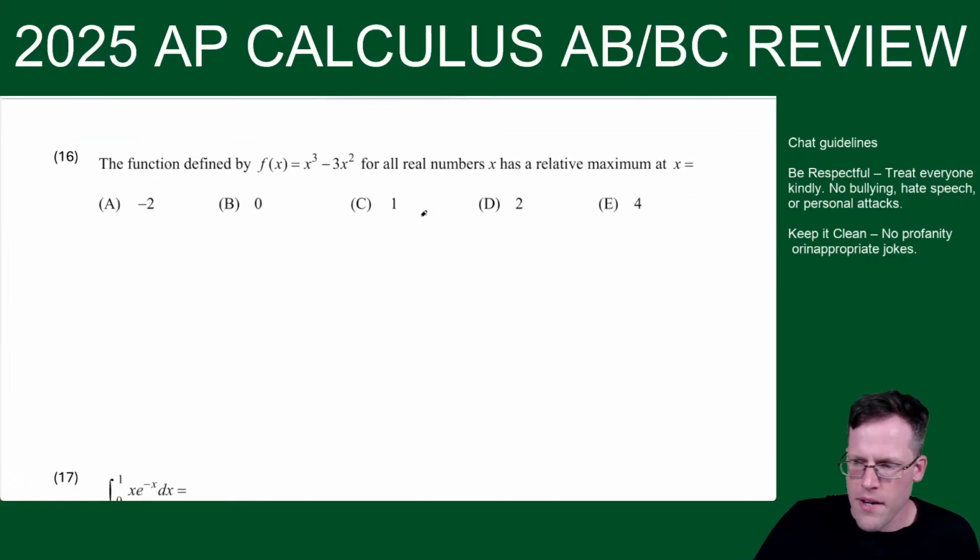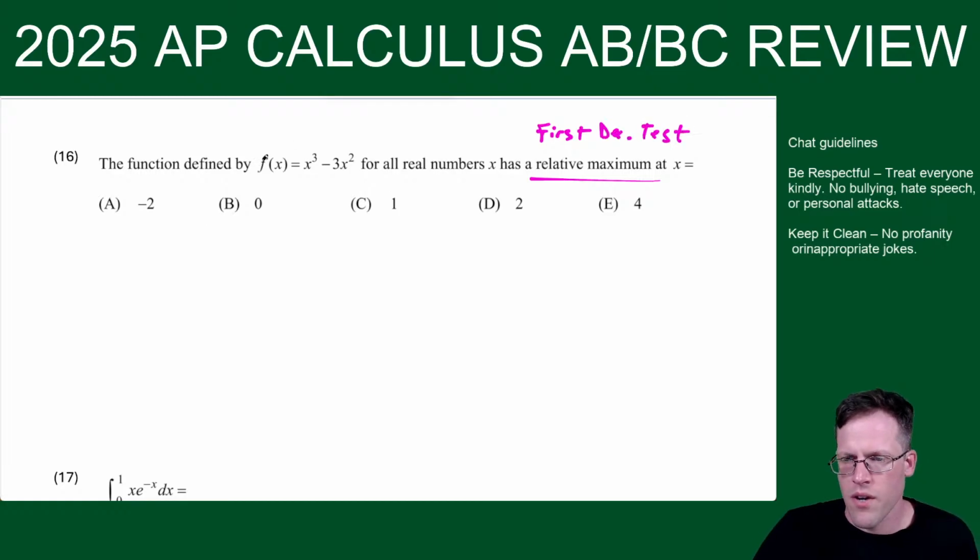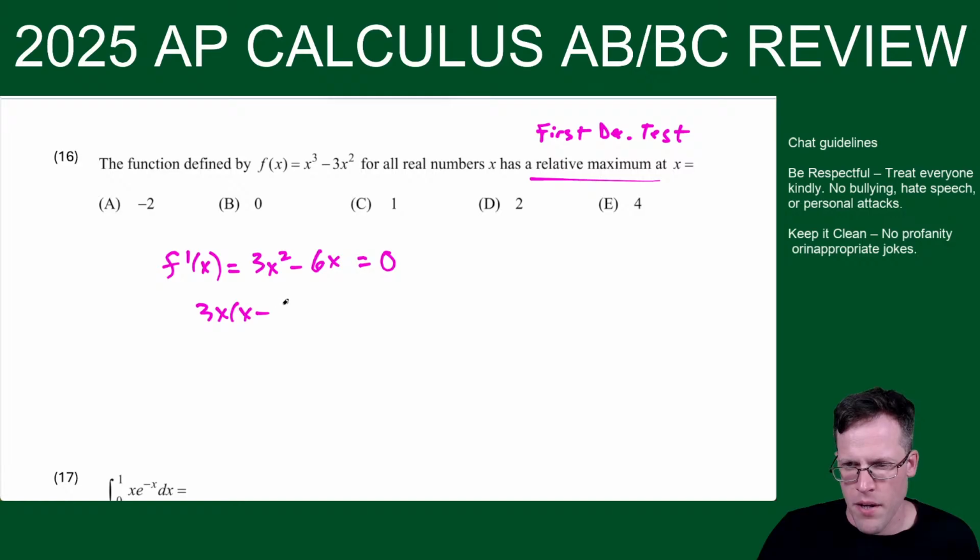All right, relative maximum. How do we find a relative max or min? So the first derivative test. So we derive. So we have 3x squared, and then we have minus 6x. We set the derivative equal to 0. And then from here, we would have 3x times x minus 2 is equal to 0, which gives us roots